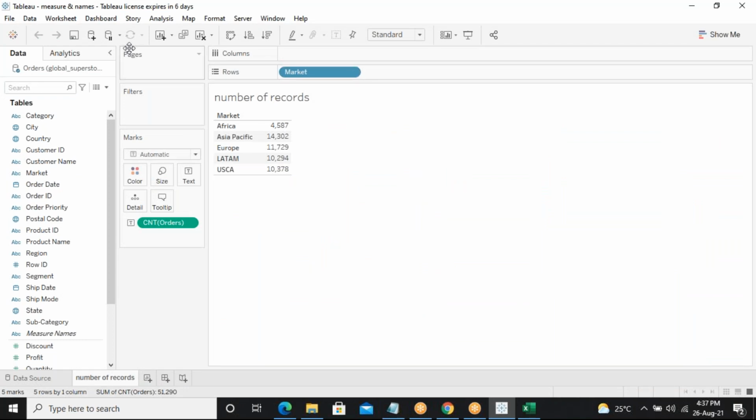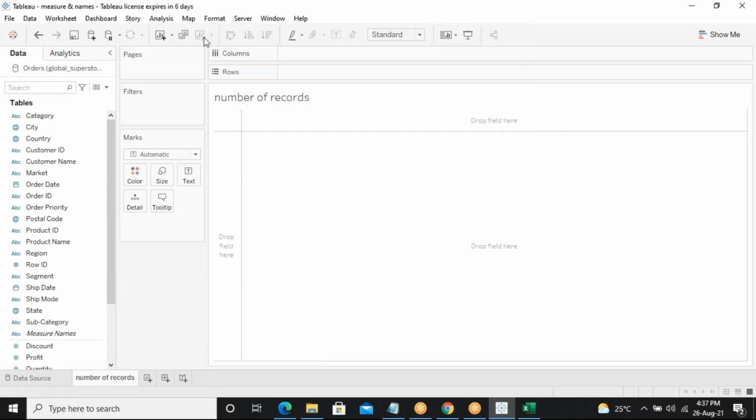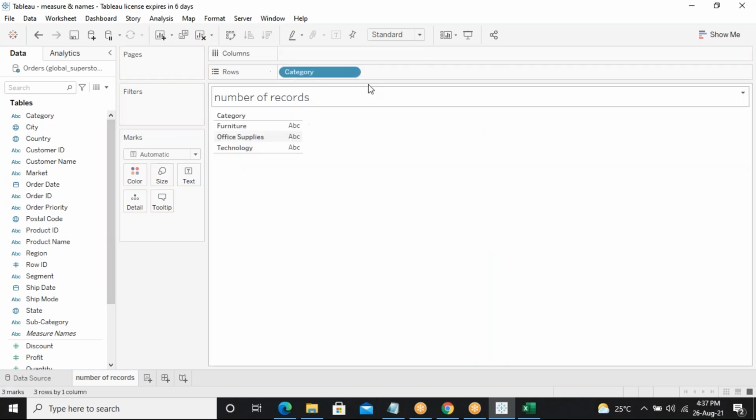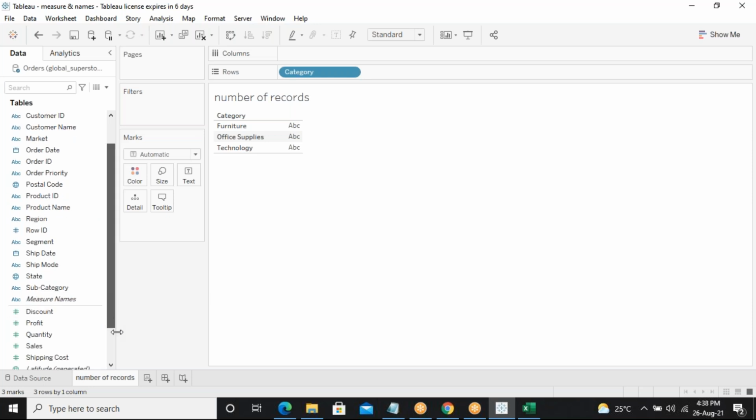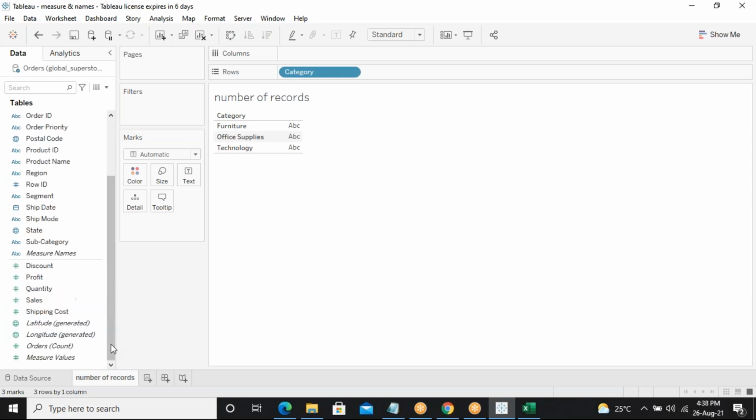For example, I clear this and just drag and drop the market or category, whatever we wanted. And I will drag and drop this orders count into labels. That is nothing but text.